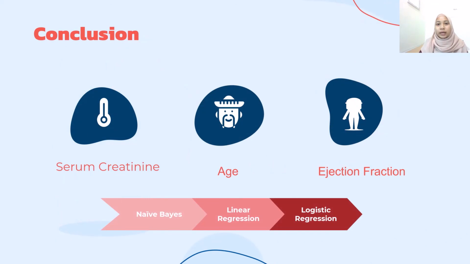To summarize the heart failure analysis, three types of models were used, which are the regression method, random forest, and Naive Bayes. The best model is logistic regression with the minimum RMSE. Lastly, serum creatinine, age, and ejection fraction are the highest contributors that lead to death due to heart failure.